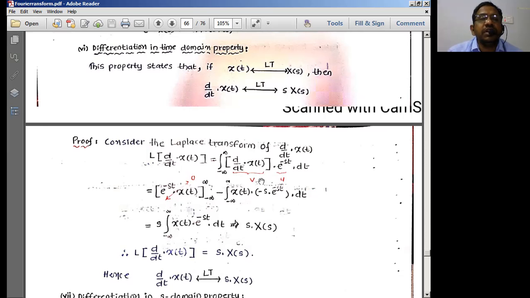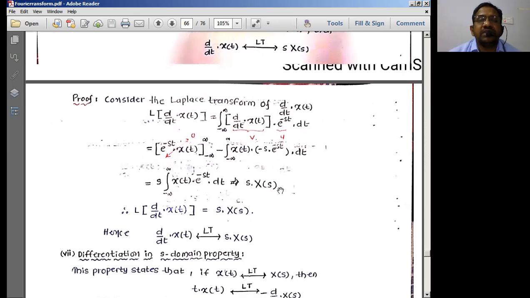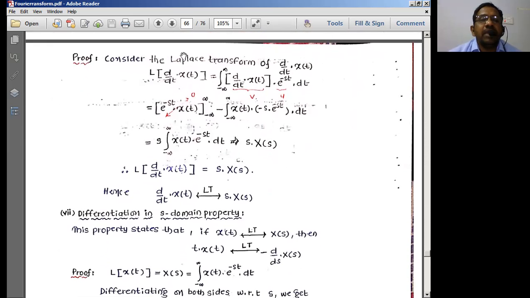So, differentiation in time domain. We have to differentiate the time domain signal d by dt. It is going to produce s into X of s. Let us see how it is going to produce. Laplace transform of d by dt of x of t is the integral of d by dt of x of t into e power minus st dt. So I can convert this into uv form.